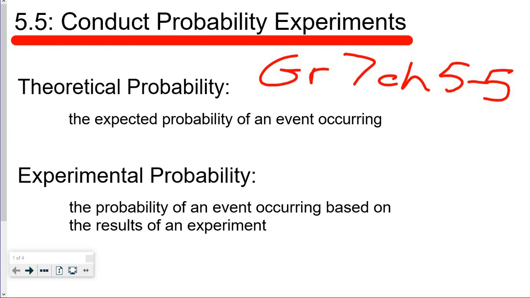So this is grade 7, chapter 5.5, conduct probability experiments. The theoretical probability is the expected probability of an event occurring. When you flip a coin, you think there's going to be a 50-50 chance of it landing heads and tails. The experimental probability is what actually happens.